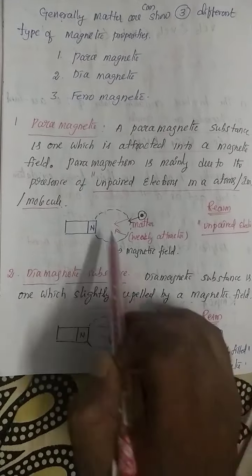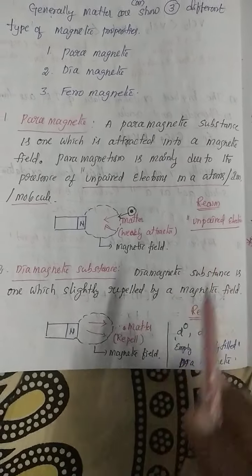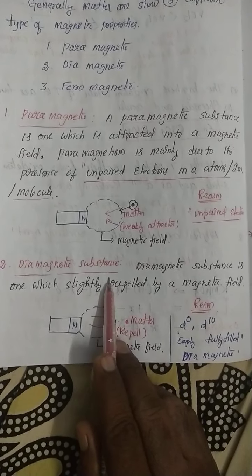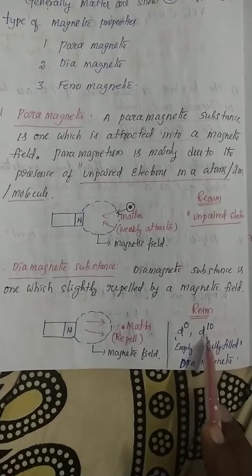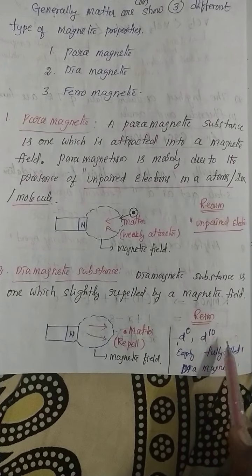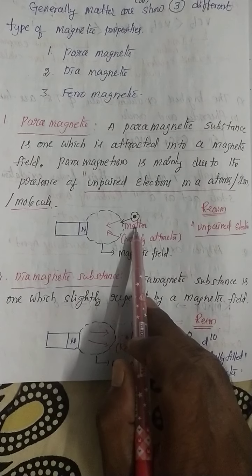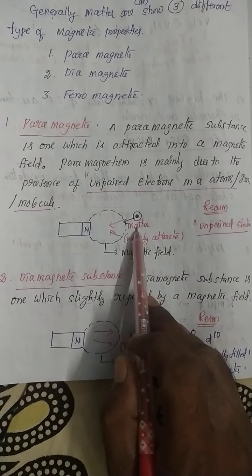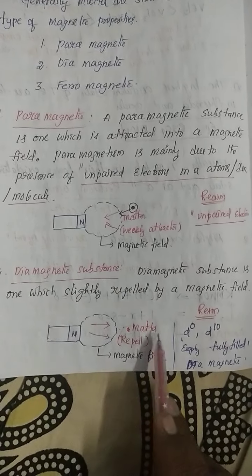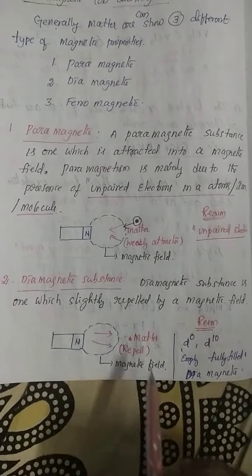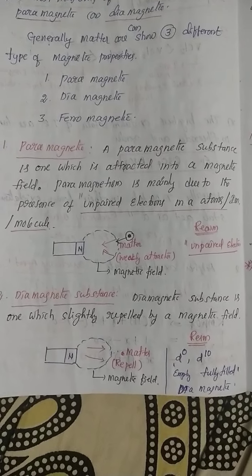See, my dear students, paramagnetic behavior means the substance has unpaired electrons in the d orbital. Diamagnetic substances mean the d orbital has no electrons or is completely filled. Paramagnetic matter is slightly attracted towards the magnetic field, while diamagnetic matter is repelled from the magnetic field. So these are the two important parts: paramagnetic behavior and diamagnetic behavior.